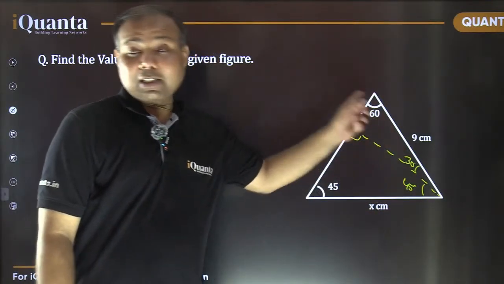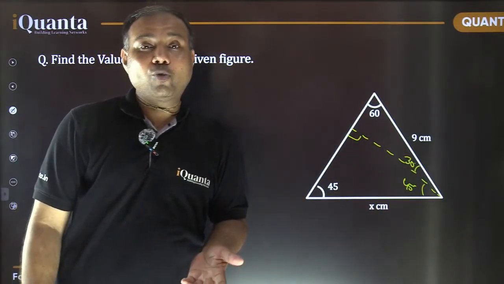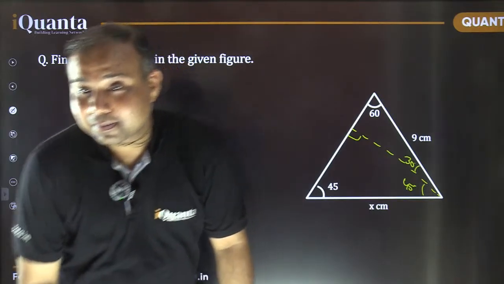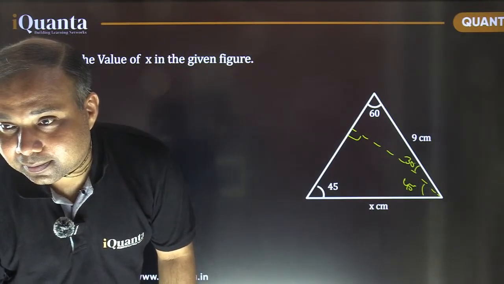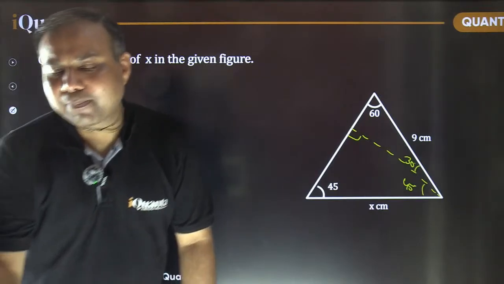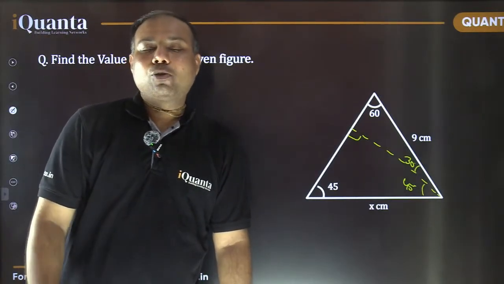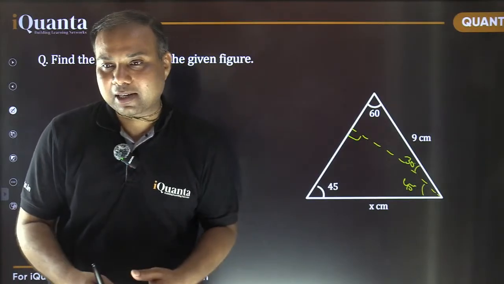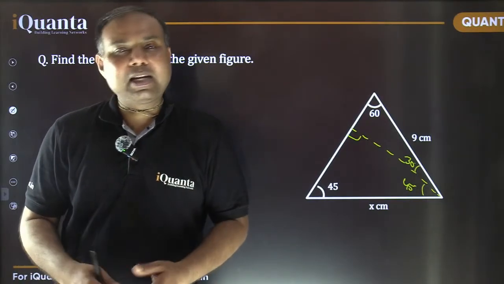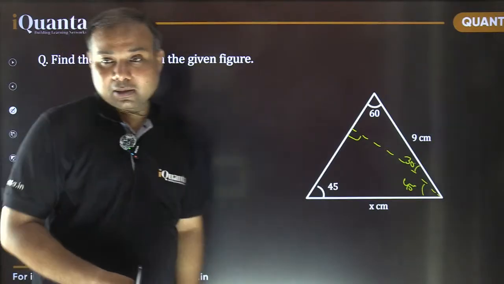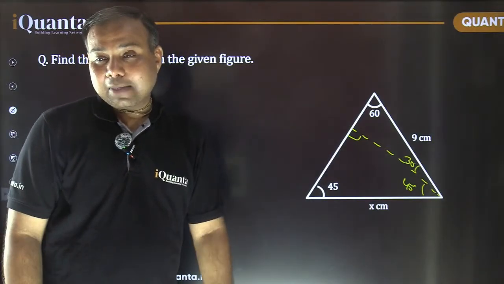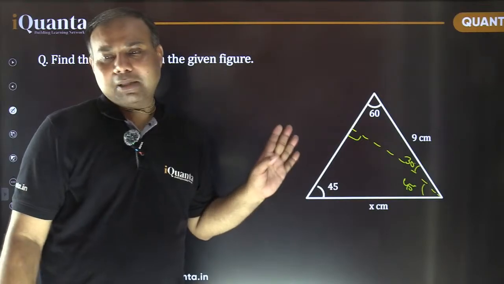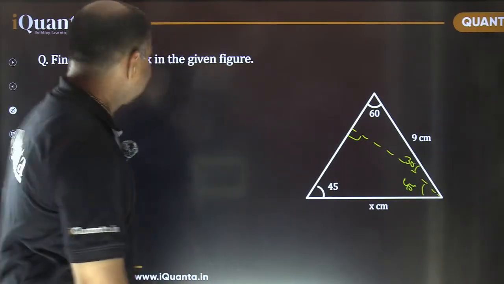Now in this 30, 60, 90 triangle, you can easily use the ratio of the side lengths. It depends upon you, Lakshay. That's what I said. Those who are familiar with trigonometric ratios, they can make use of that. There's no harm in that. But if you are not comfortable and if you want to avoid, then make use of this. It's really simpler. I find it to be simpler, but certainly I'm not against that also.